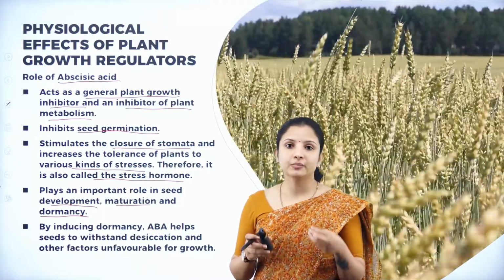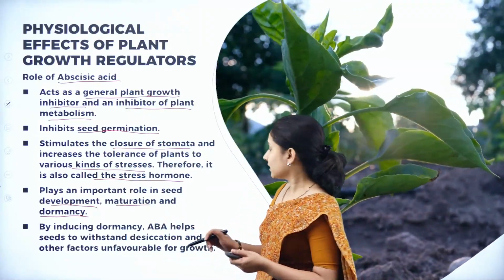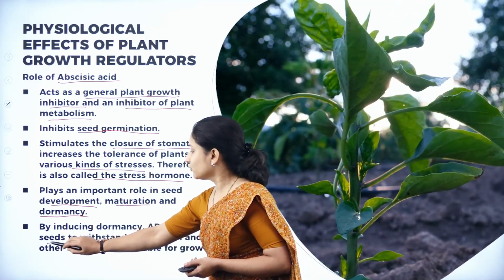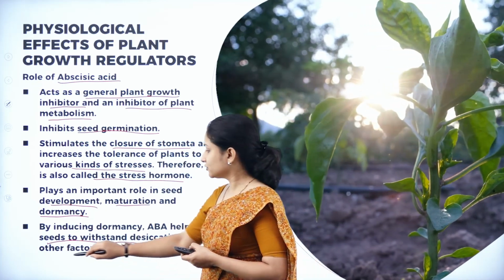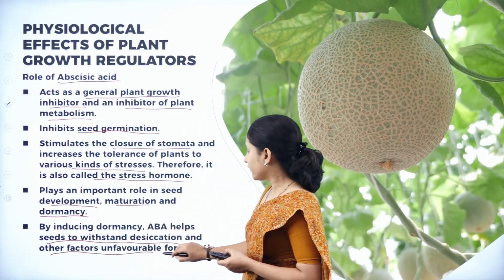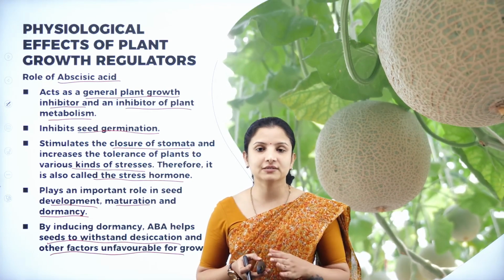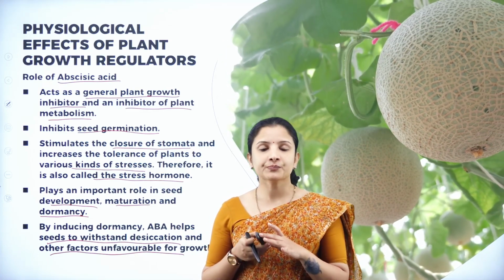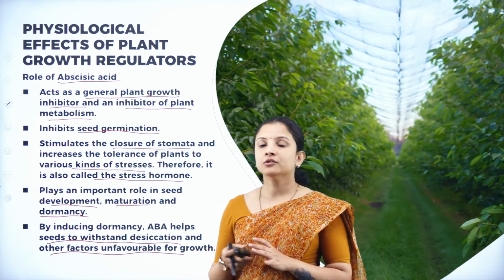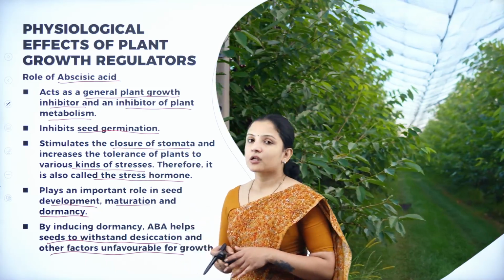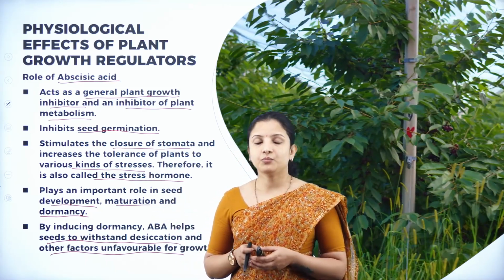Next, abscisic acid helps seeds to withstand desiccation, and also helps seeds to survive in conditions unfavorable for growth. So that is what is meant by dormancy: the seeds will not grow in unfavorable conditions. For that particular reason, abscisic acid is very, very important.